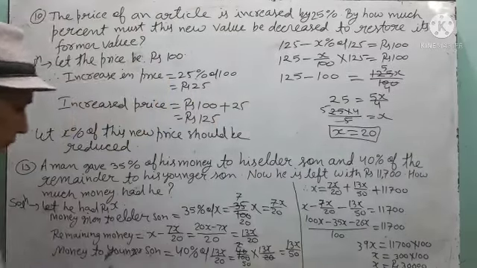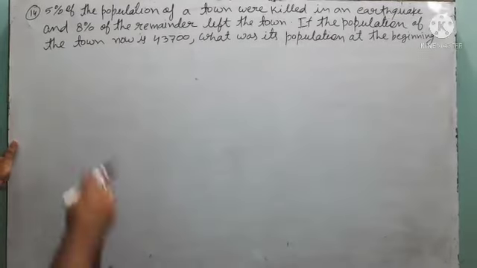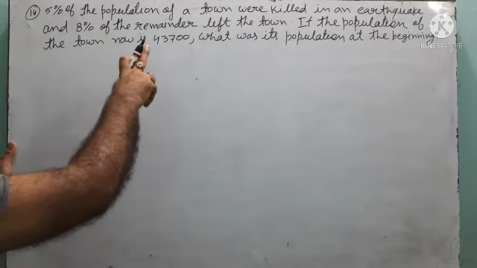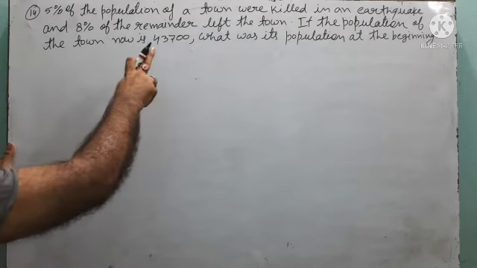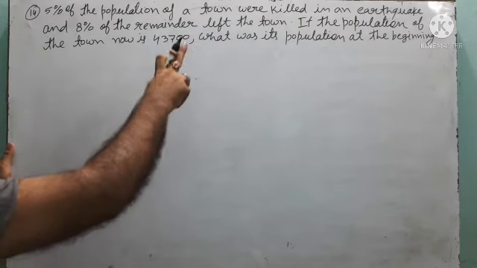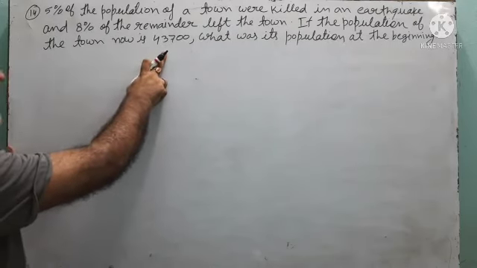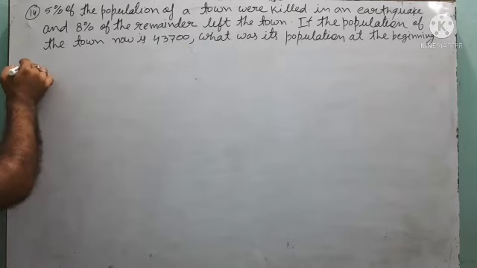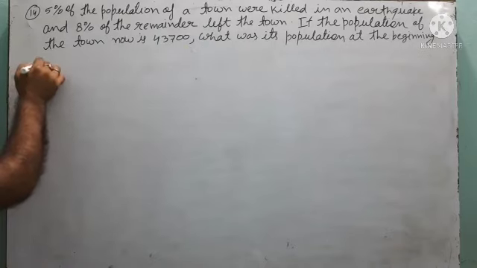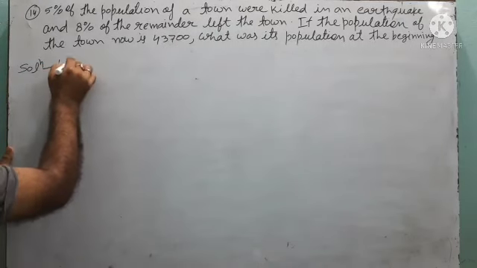Okay, note down. Now see this question number 14. 5% of the population of a town were killed in an earthquake and 8% of the remainder left the town. If the population of the town now is 43,700, what was its population at the beginning? So see children how to solve this one. Suppose that the population at the beginning be x.